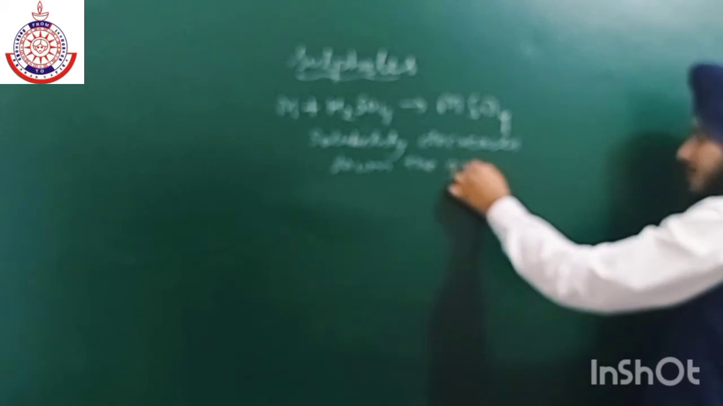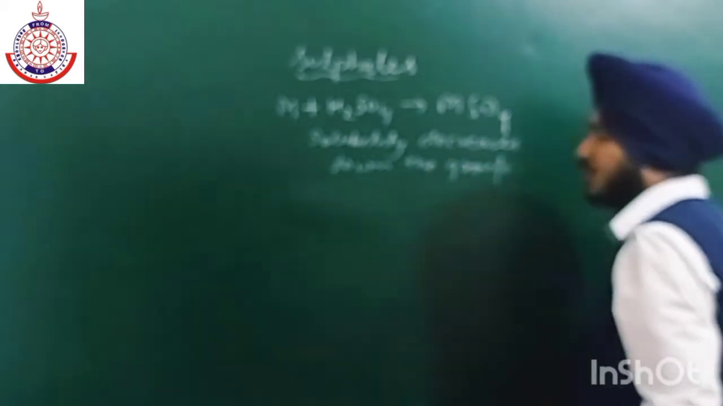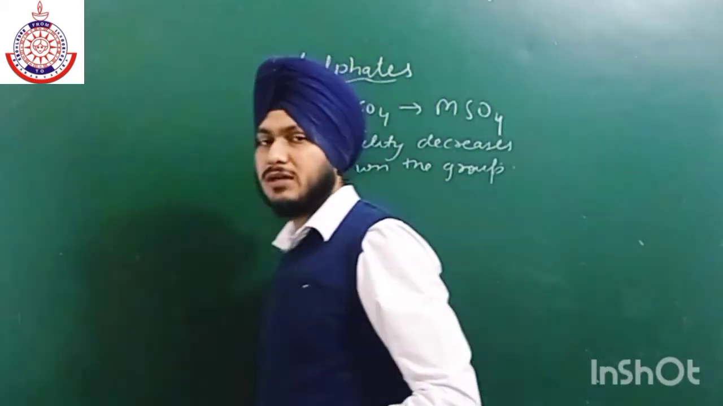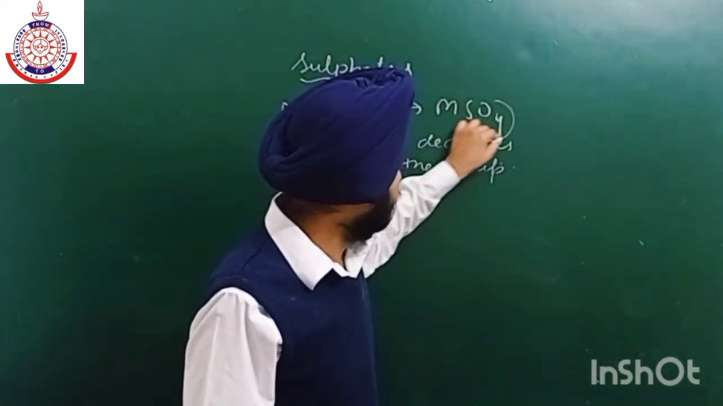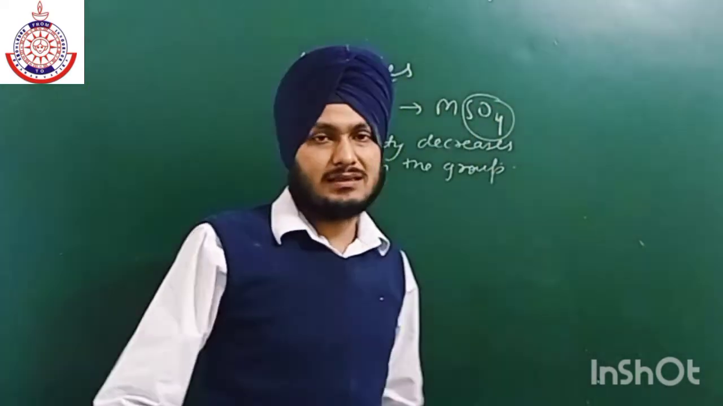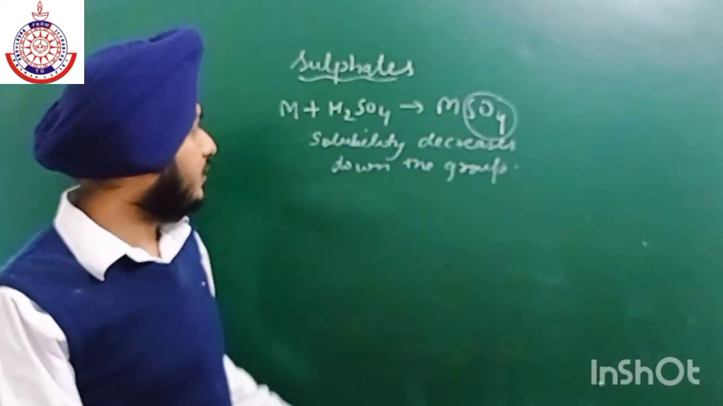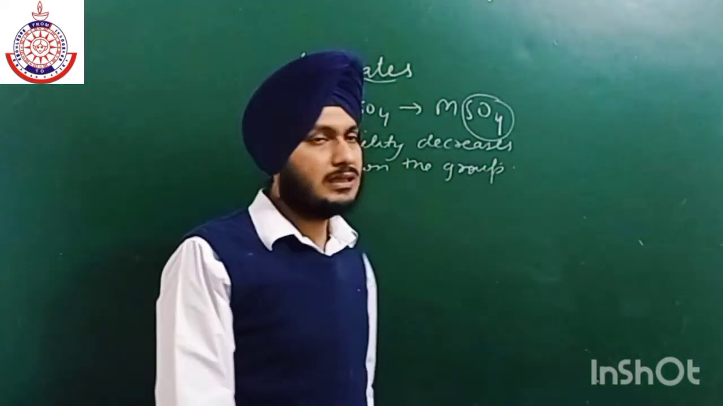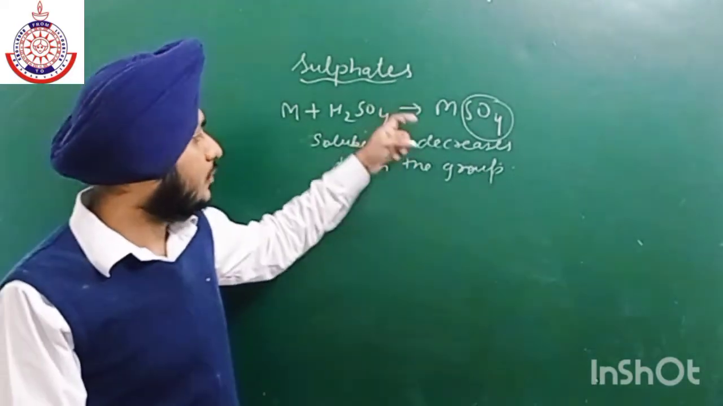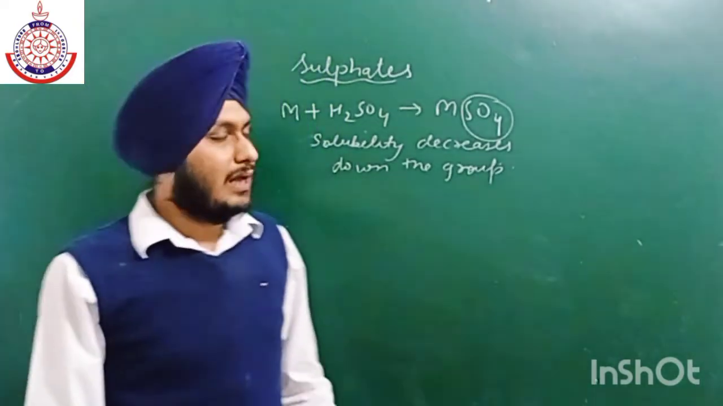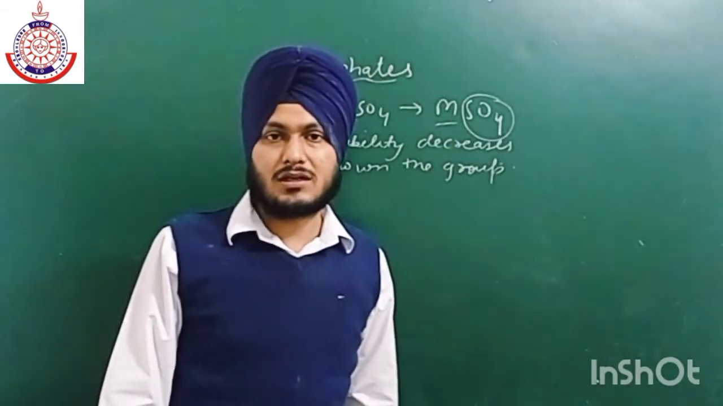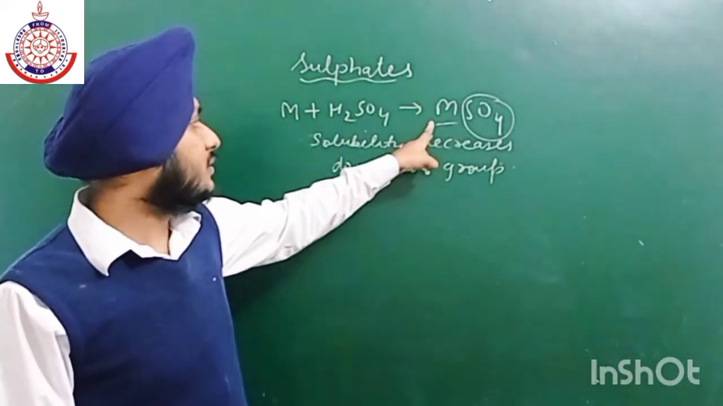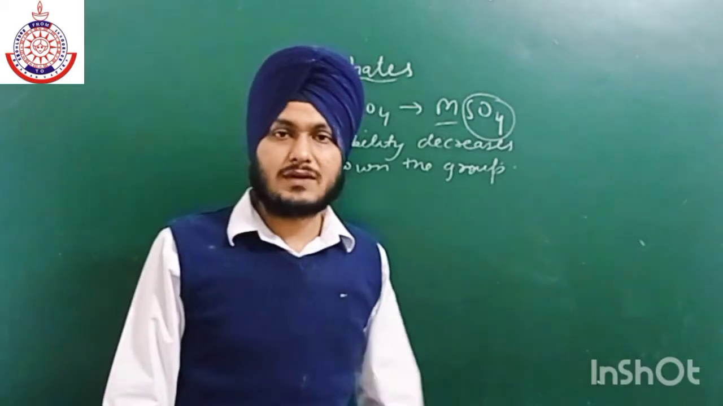Now, why does the solubility decrease down the group? The SO4 2- ion is very large in size. So there will be no difference in the crystal lattice when we go from top to bottom. As we all know, the size of the metal increases down the group, but compared to the size of the metal, the size of SO4 is very large.